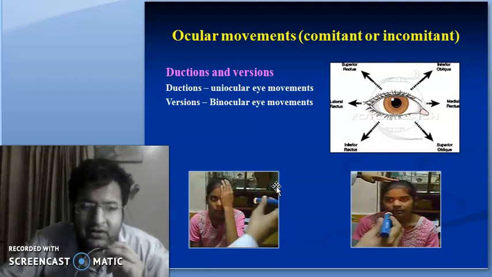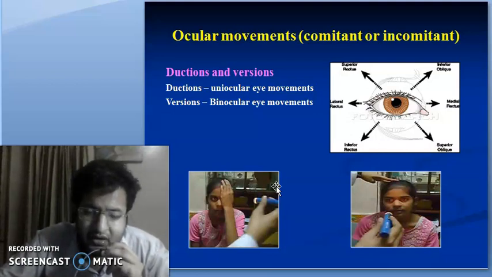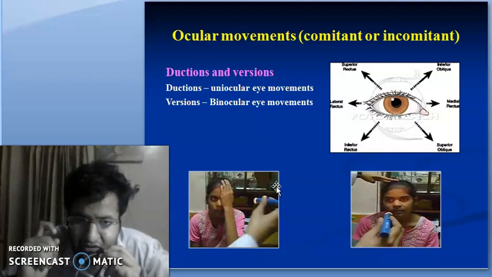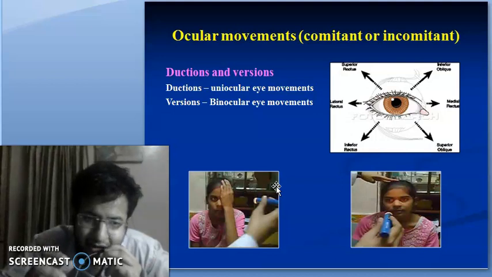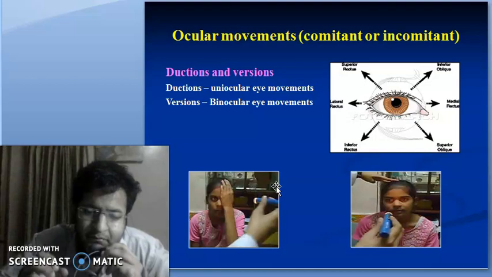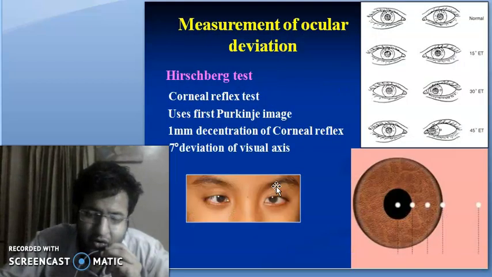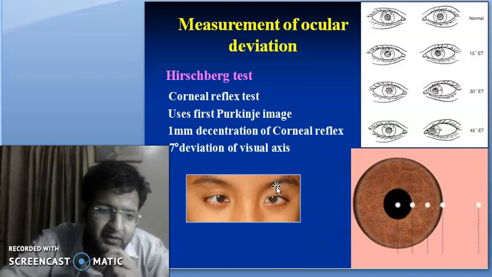After doing the cover-uncover test, we should do the ductions and the vergences. Ductions, what are ductions? They are the uniocular movements in all the directions of gaze. What are vergences? They are the binocular movements, that is, the movements of the two eyes together in different directions of gaze. We have to measure the ocular deviation in the strabismic patients, which we will continue further in the next video.